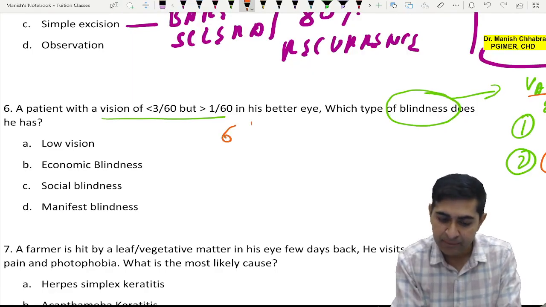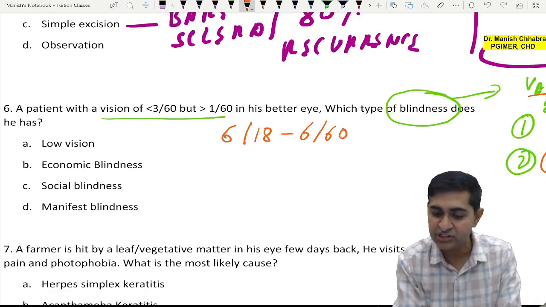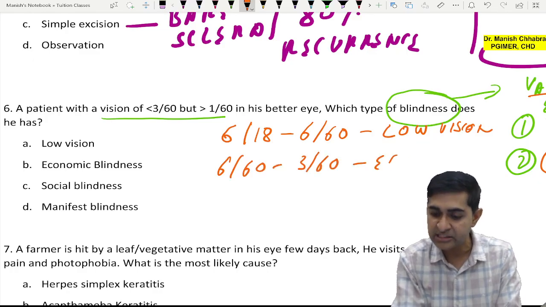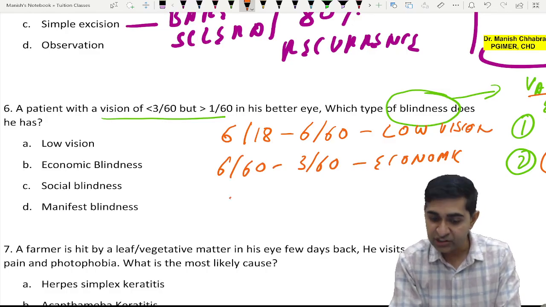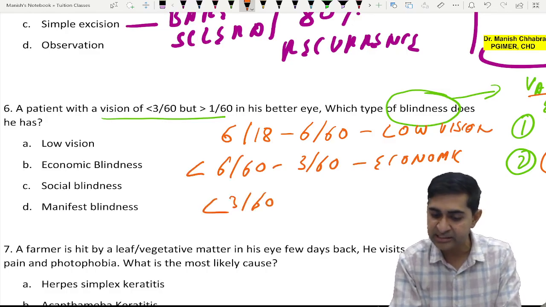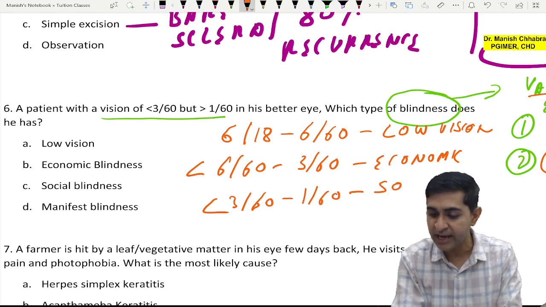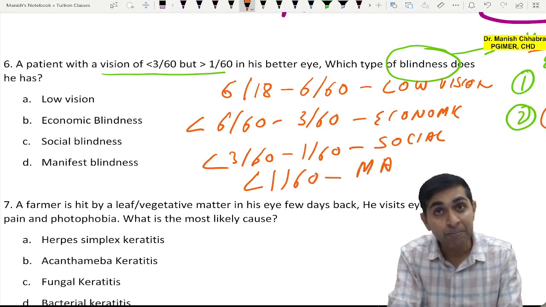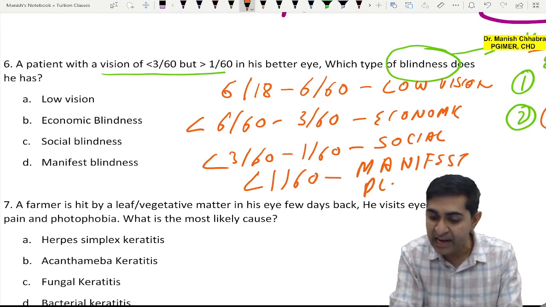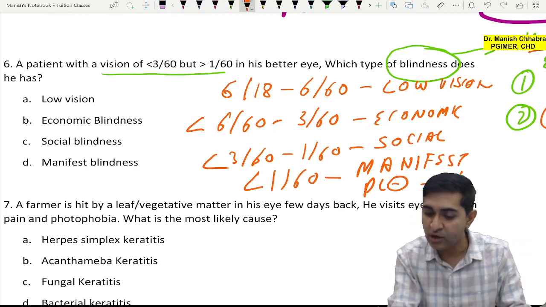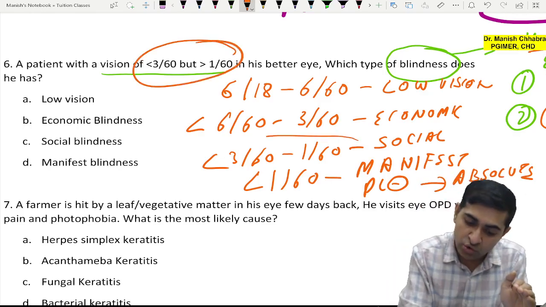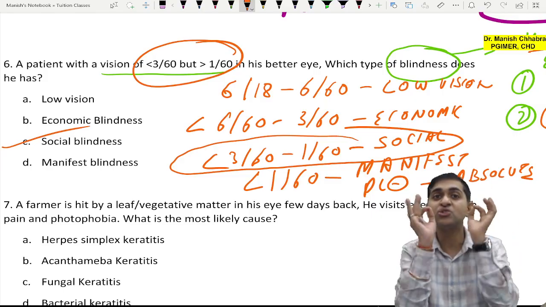So what happens is, if the patient's vision is 6/18 to 6/60, you call it as low vision. If the vision is 6/60 to 3/60, you call it as economic blindness. If the vision is 3/60 means less than 3/60 to 1/60, you call it as social blindness. If it is less than 1/60, you call it as manifest blindness. If it is PL, perception of light is gone, yes, you call it as absolute blindness. Got it? Now they have asked about less than 3/60 to 1/60, so automatically the answer is social blindness.